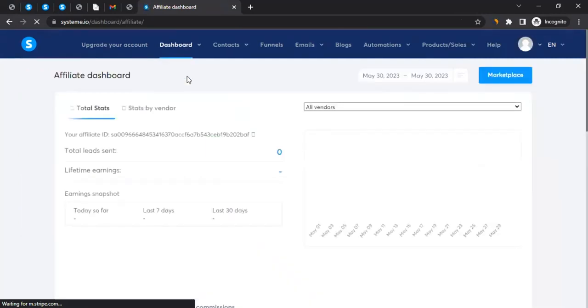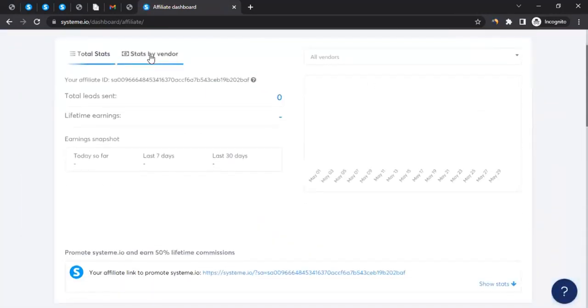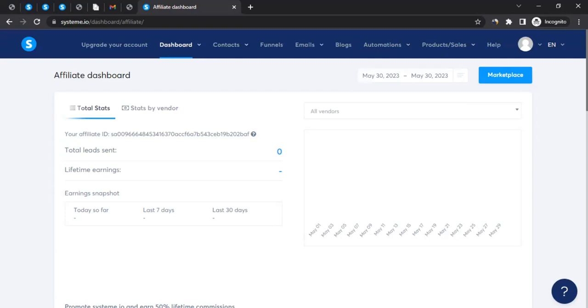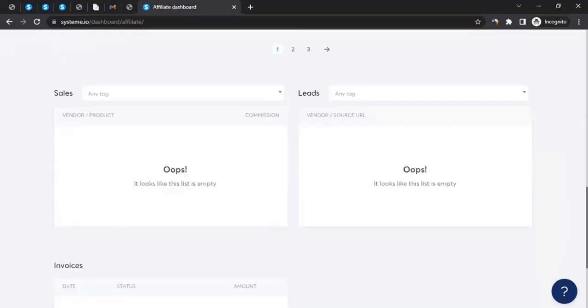So this is where you would be able to see affiliate activities. You would be able to see all your stats. You can click on stats by vendor. Vendors are those people who are part of Systeme and are running their own affiliate program through Systeme. So you could see the total stats in here, stats by vendor, and if you scroll down, you would be able to see all this information.